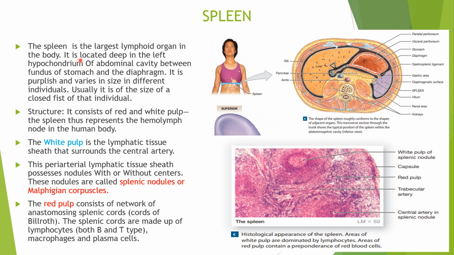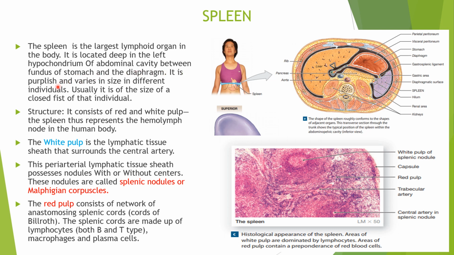Where is the location of the spleen? It is located deep in the left hypochondrium of the abdominal cavity. The abdominal cavity has been divided into various quadrants, and exactly here is the left hypochondrium. So it is located in the left hypochondrium between the fundus of the stomach and the diaphragm. Here is the fundus of the stomach, and here you have the diaphragm. Between the diaphragm and the fundus of the stomach you see the location of the spleen.